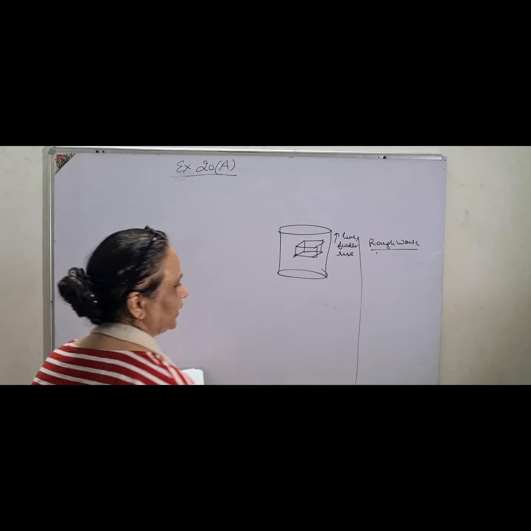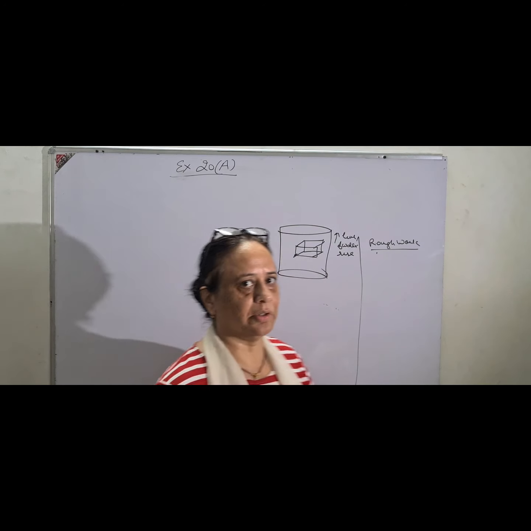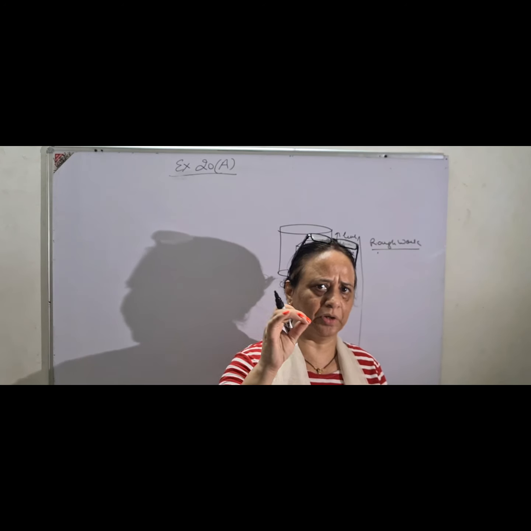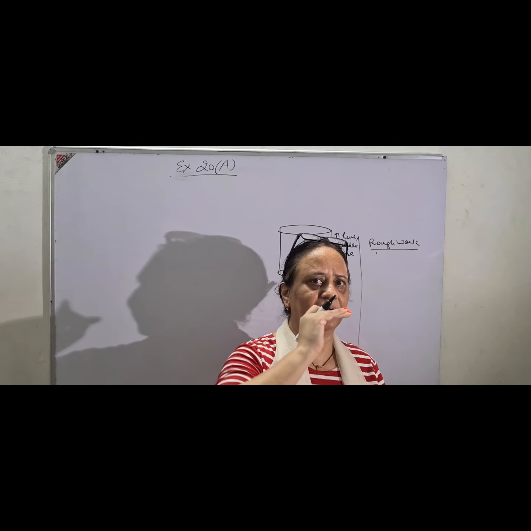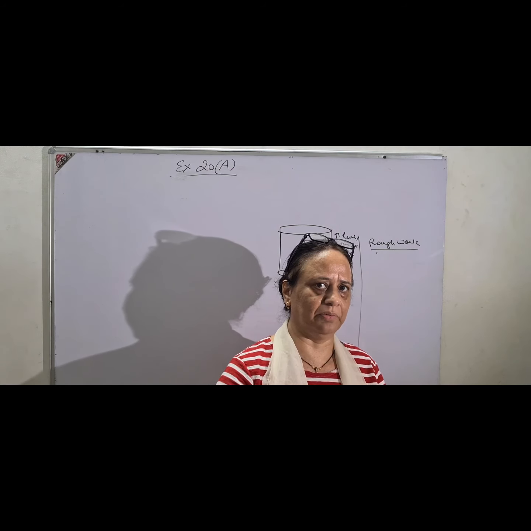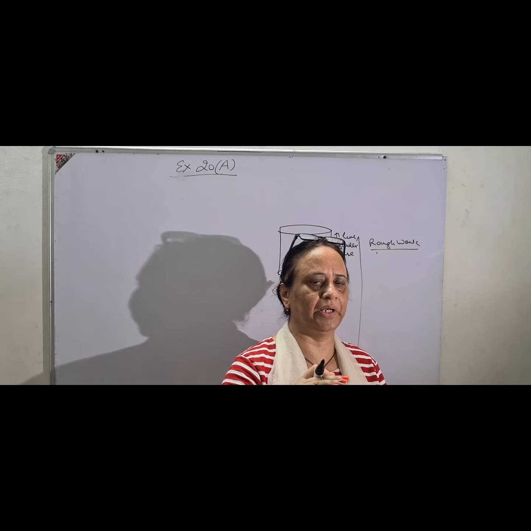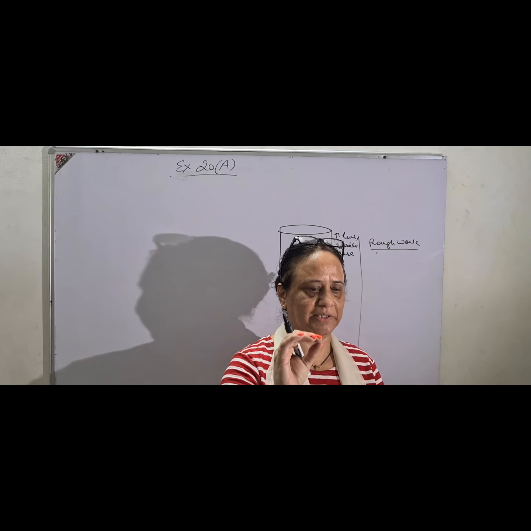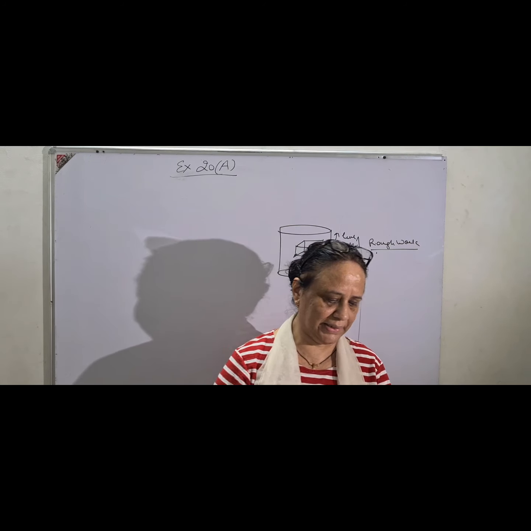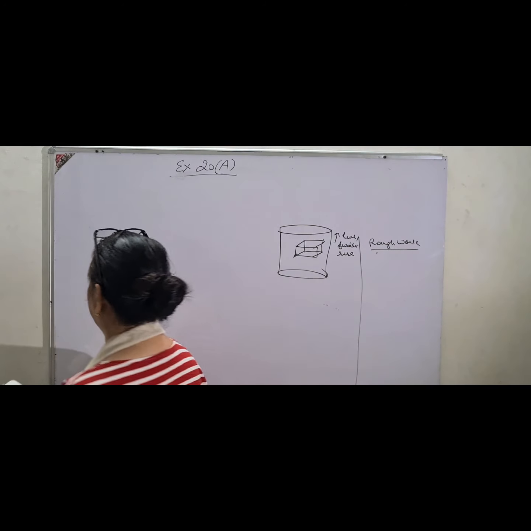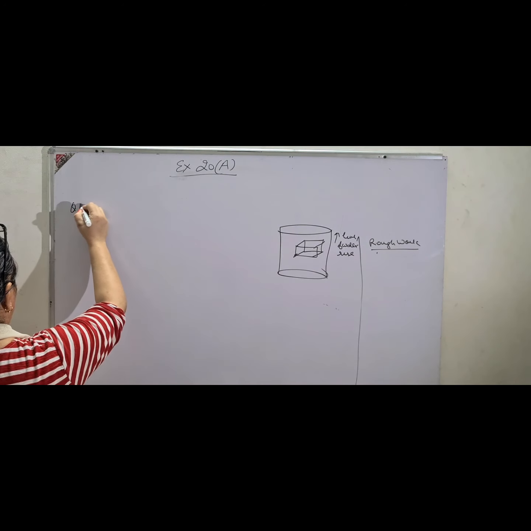Because whenever we put a thing in a bucket full of water or a glass full of water, whatever, if you put a coin also, then the level will rise. If it is filled up to the brim, then the water will come out, and if it is not fully filled, then the water will rise up. That height, the rise in the level of water, we have to find. So how will we write it? Question number 8, important for paper.